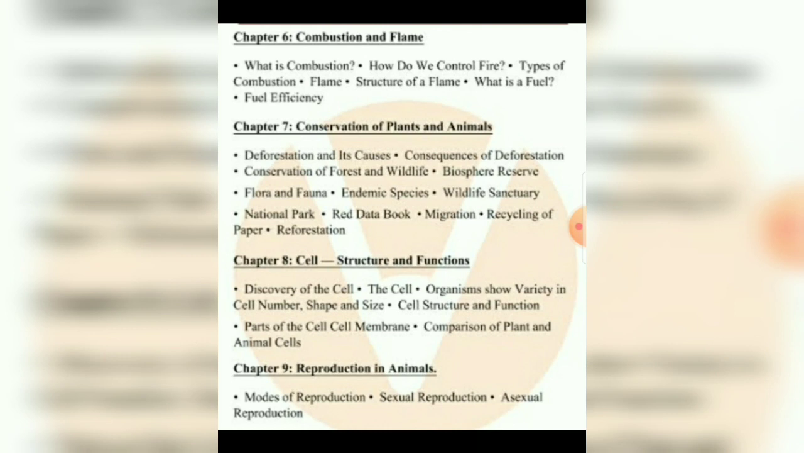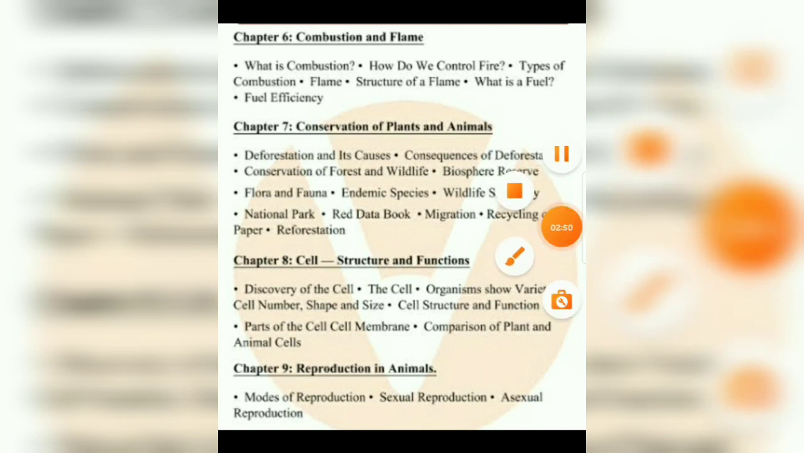Then the last chapter, that is chapter number 9, reproduction in animals. In this, the subtopics are modes of reproduction, sexual reproduction and asexual reproduction. So these are the 9 chapters which we are going to cover in the first term and the subtopics which we are going to cover in these chapters.